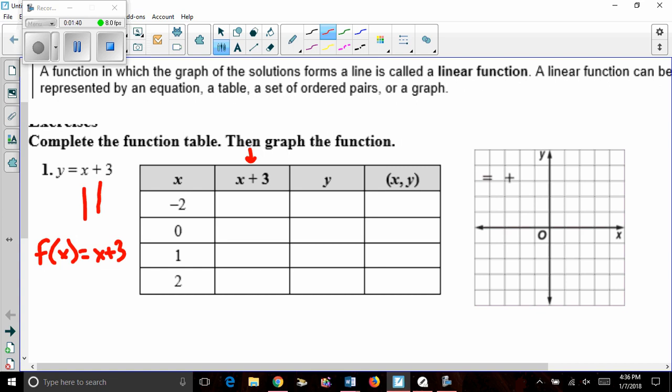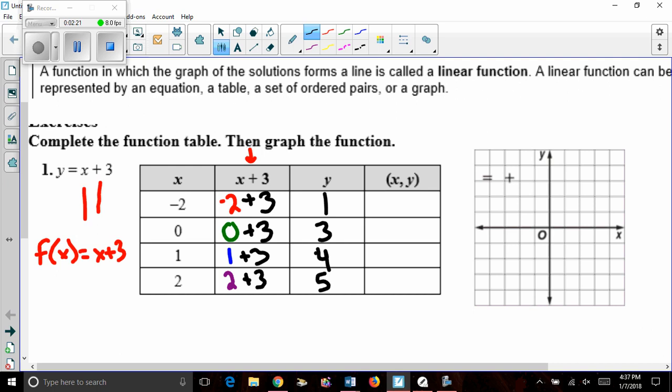Well, instead of x plus 3, we talked about how now it'll say negative 2 plus 3, and that equals 1. Instead of x plus 3, it's now 0 plus 3, which equals 3. Instead of x, it is now 1 plus 3, so 4. And then 2 plus 3, which is 5.